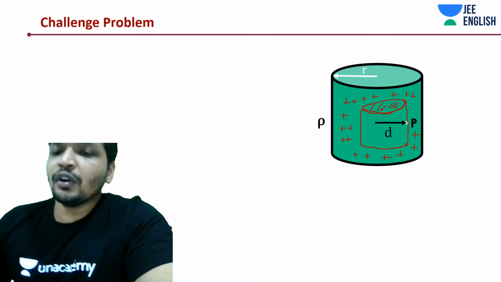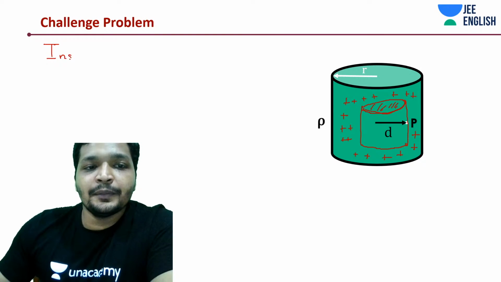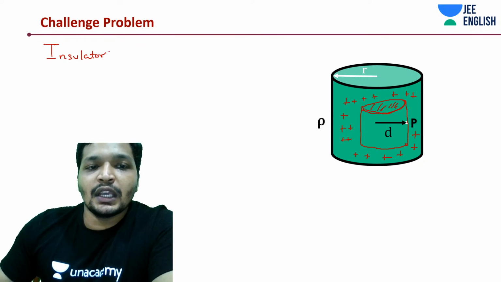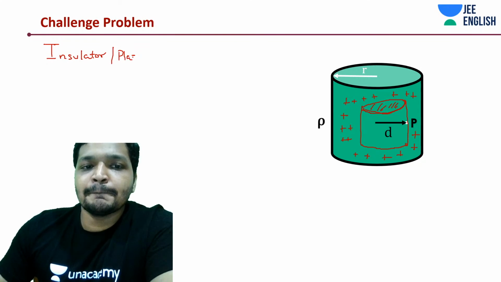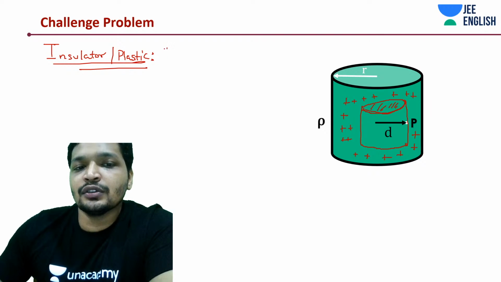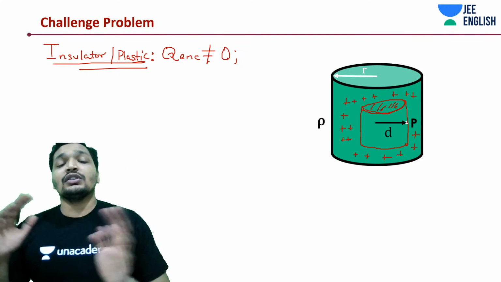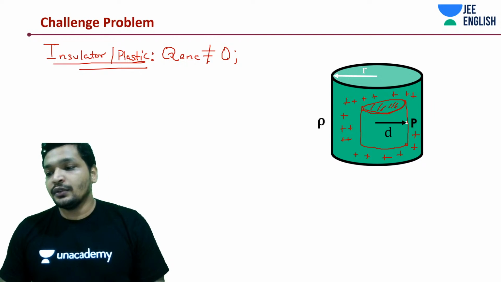But now there is some charge enclosed. Since it's an insulator, in our case plastic, the charge enclosed is not equal to 0.